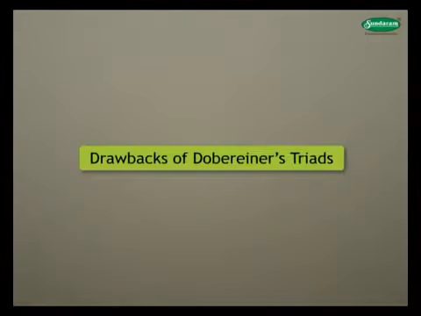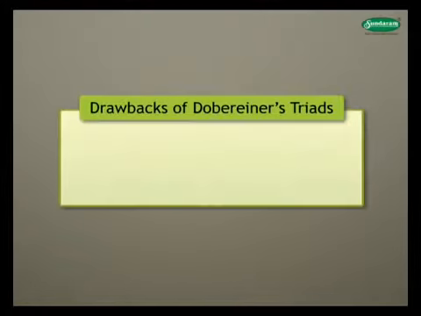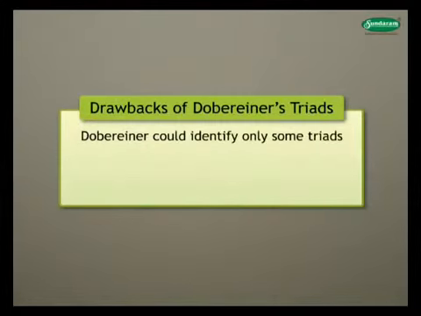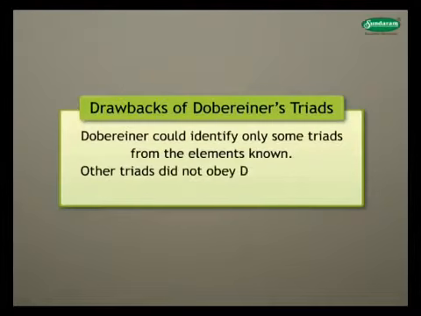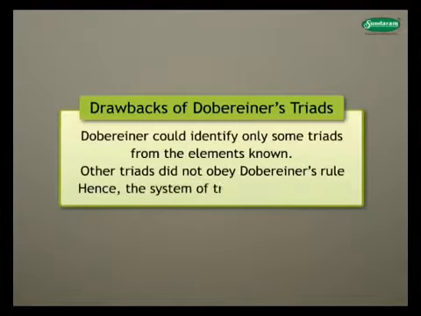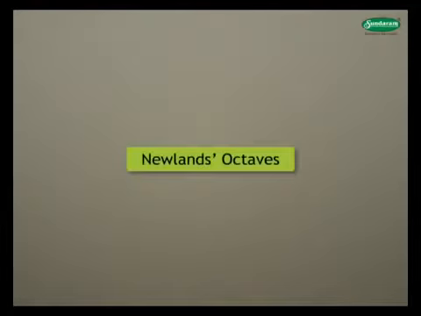There were some drawbacks of Dobereiner's triads. Let us look at them. Dobereiner could identify only some triads from the elements known. Other triads did not obey Dobereiner's rule. Hence, the system of triads was not useful. Now, let us study about Newland's octaves.